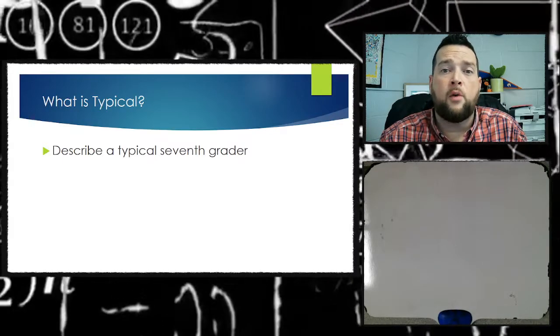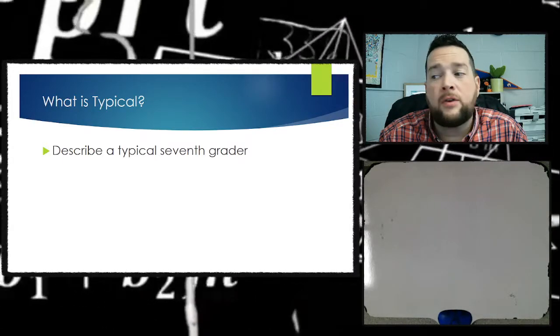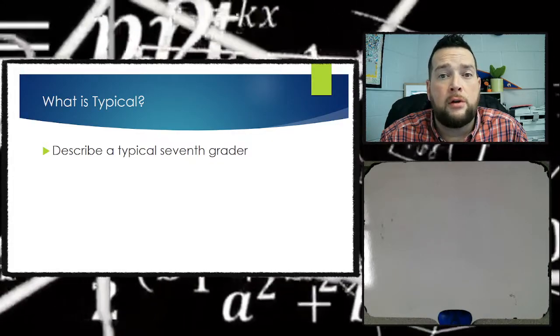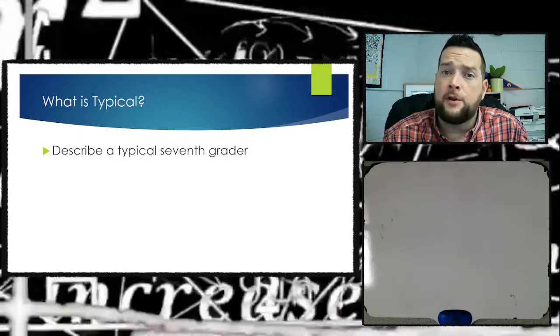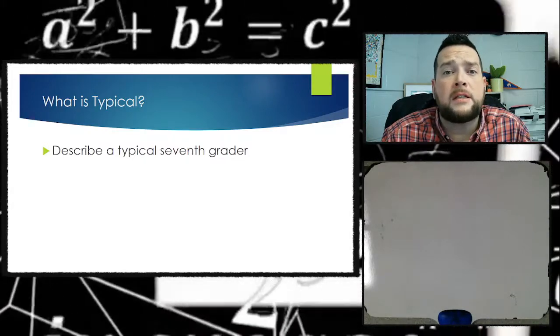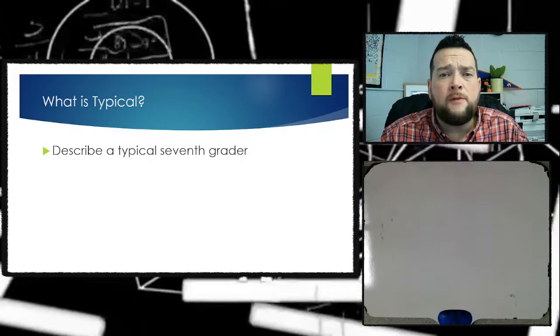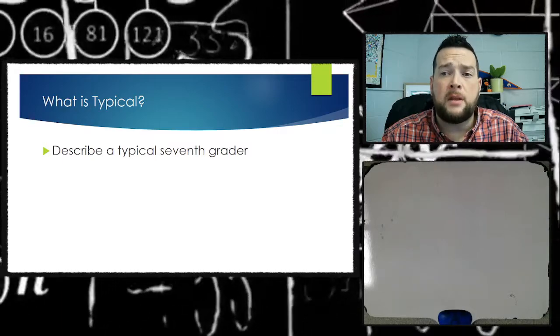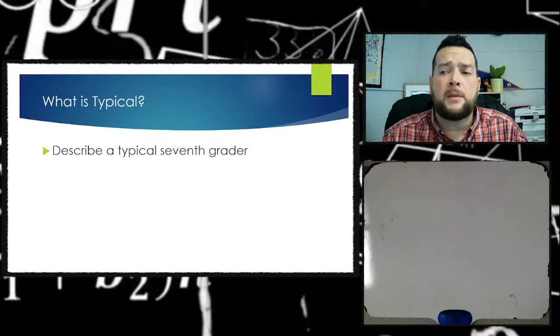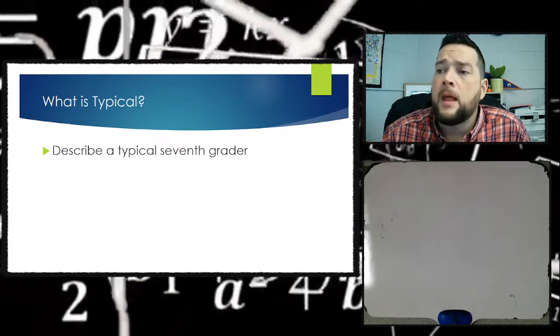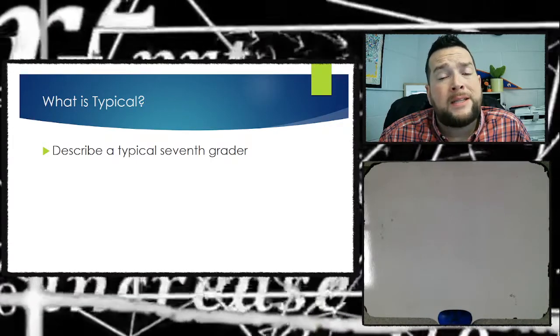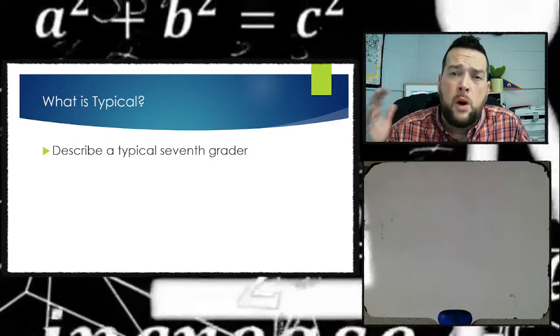What are the different ways that we can describe a seventh grader, just in general? If you had an alien that came from another planet and they wanted to know what a typical seventh grader is, you would use different descriptions to describe to them what they could expect from a typical seventh grader. So we like to know what's typical because we want to know what we can expect.